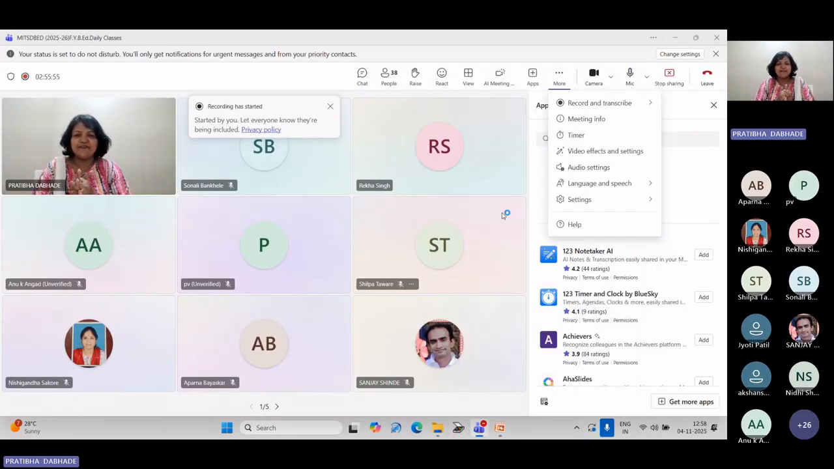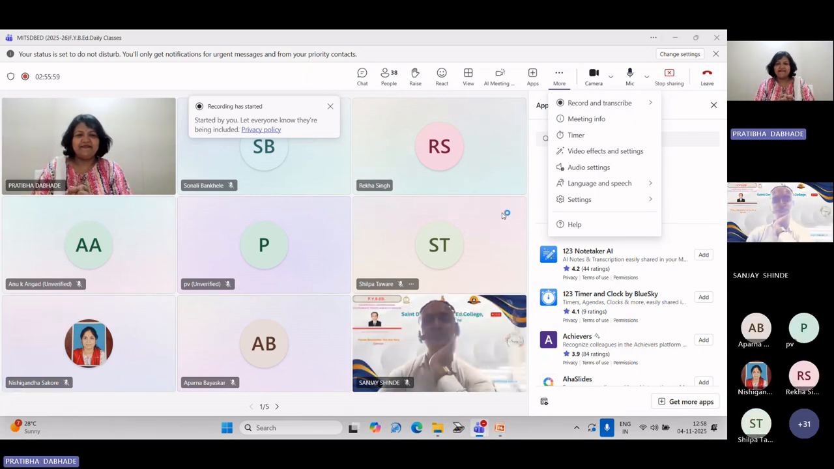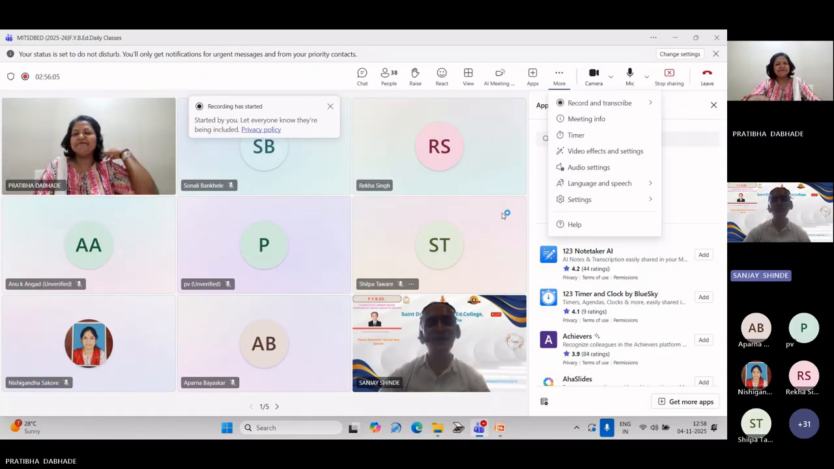So this is all about the concept attainment model. Shinde sir, please share your feedback. I request you.